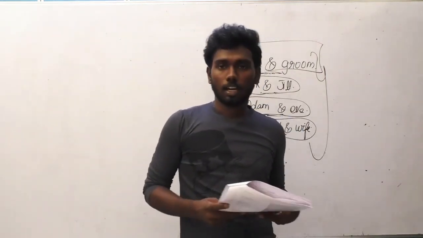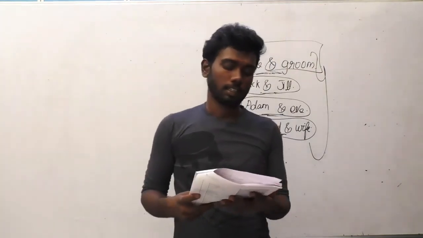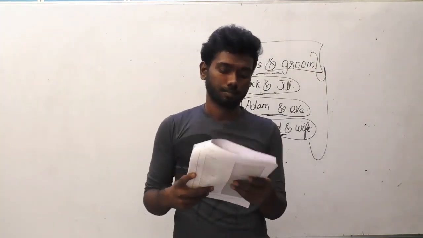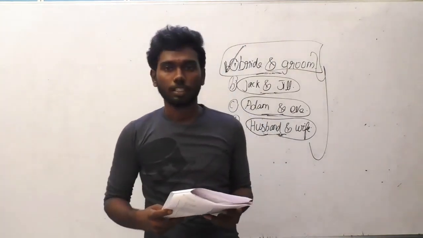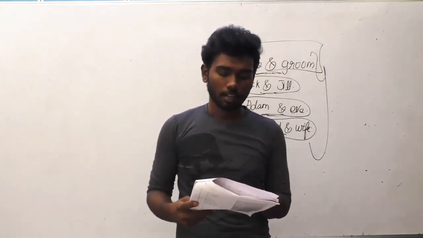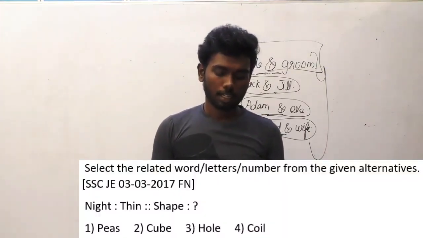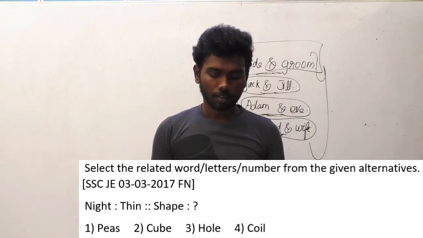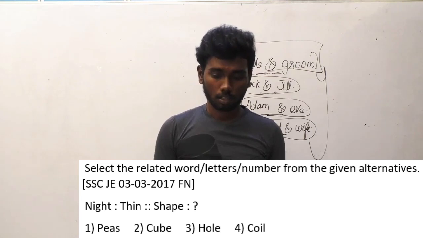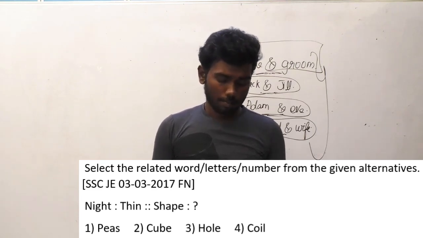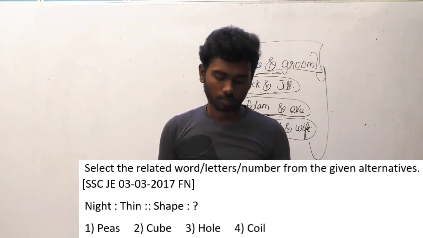Okay students, let's move on to the 49th question. It was asked in SSC JE 3/3/2017. I'll read out the question. Select the related word, letters or number from the given alternatives. Night is to thin. Shape is to what? That is the question here. Piece, cube, hole and coil.